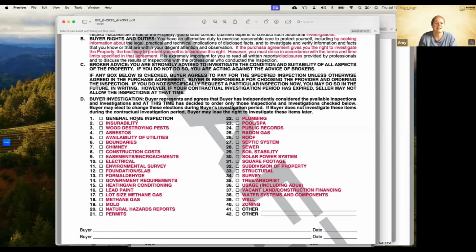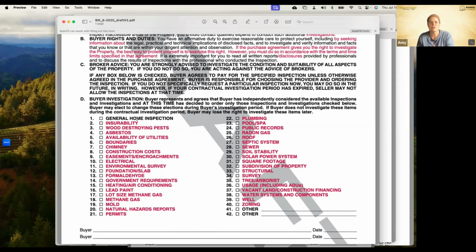Lot size, let's see, government requirements. They've changed easements and encroachments. Number 9, maybe they check that box. You can let them know that, see here on your preliminary title report, it lists all the easements and encroachments recorded against the property. Do you want to do any further investigation beyond that, right? So we can help provide clarity to them.